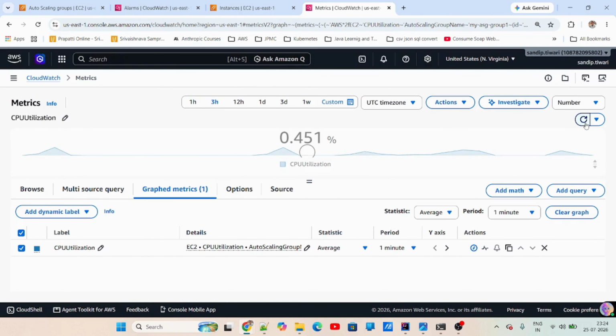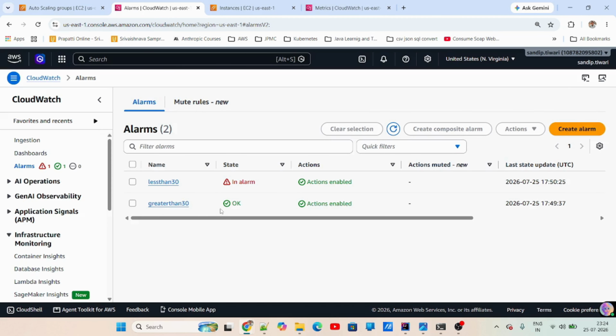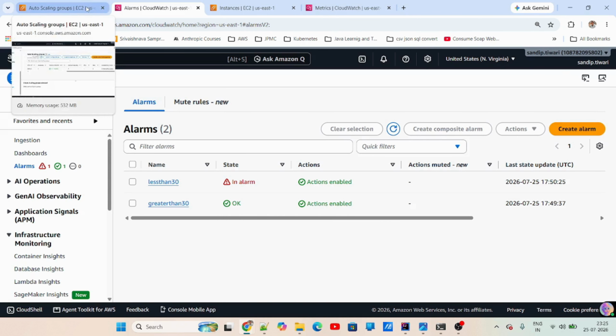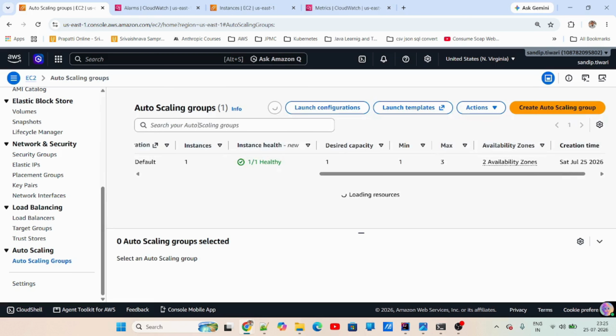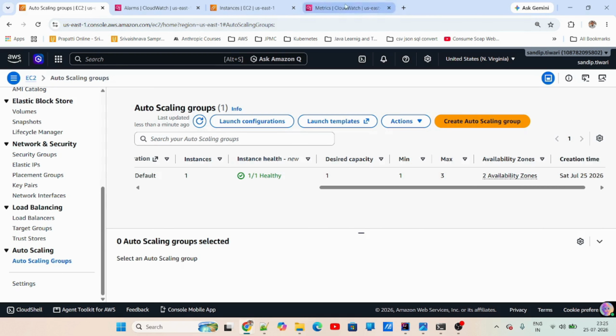Obviously, the load will increase, and slowly we'll see that greater than 30 will be in alarm. And once it is in alarm, then step by step, it will increase. Between 30 and 40, it will add one, and after 40, it will add one. So that is how it will increase. We'll just see that in a few moments.